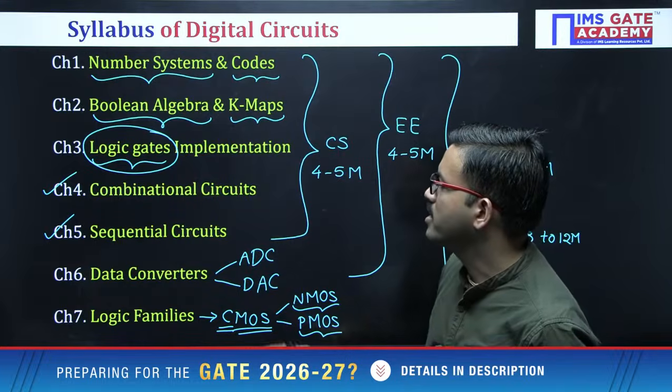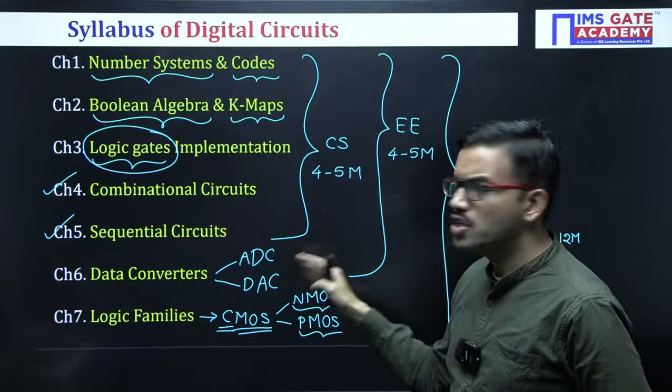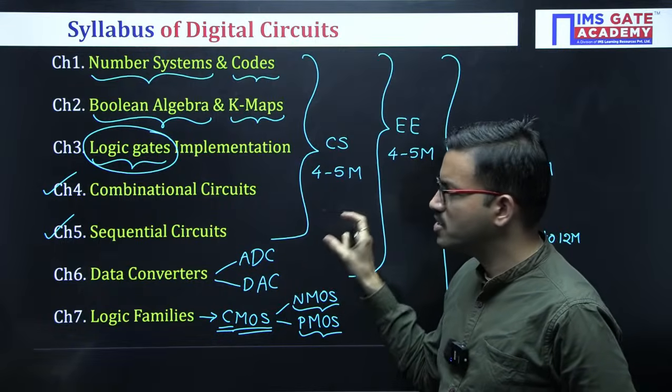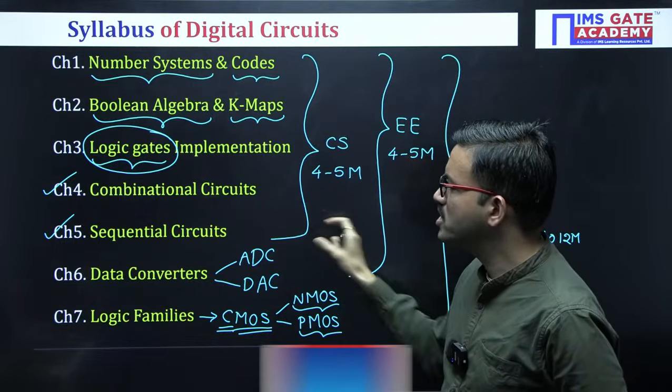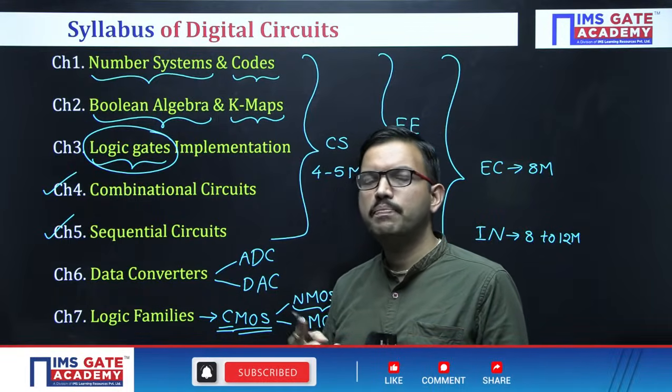And coming to the data converters, like analog to digital converter and digital to analog converter. For digital to analog converters, we have two types, and for analog to digital converters, we have the counter type, then the successive approximation type, and then the flash type.